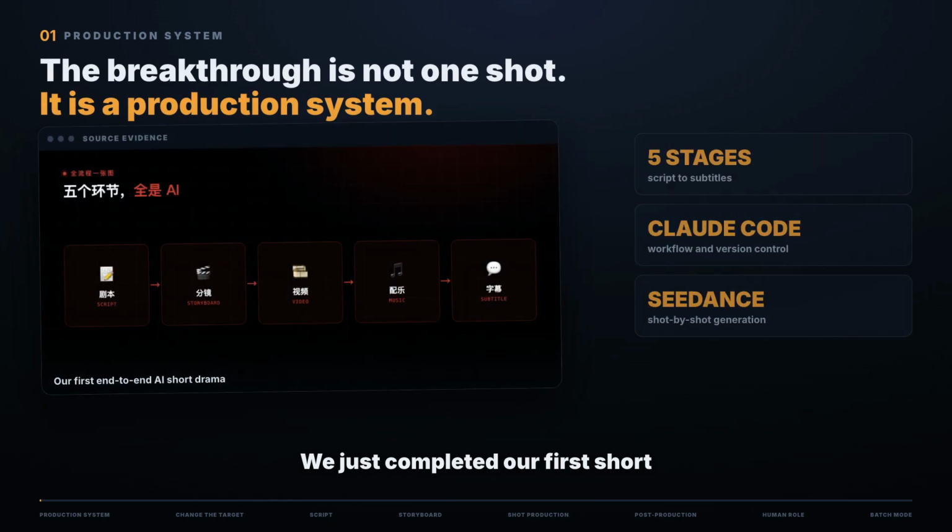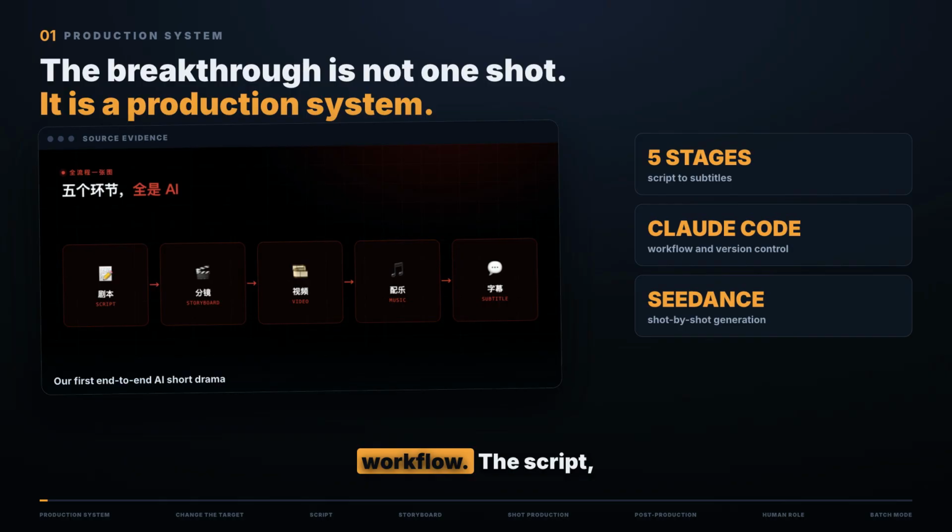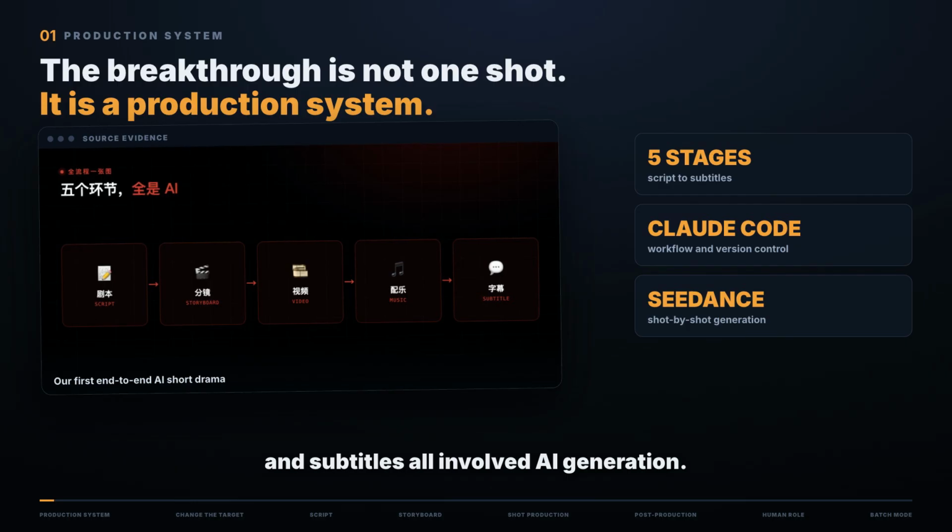We just completed our first short drama built through an end-to-end AI workflow. The script, storyboard, video, music, and subtitles all involved AI generation. That sentence sounds like a perfect one-click demo. The real process was the opposite.